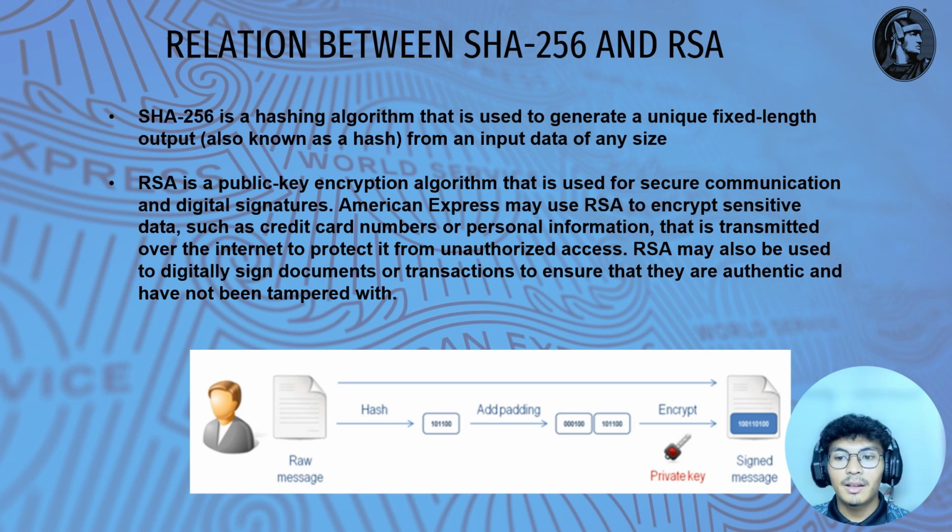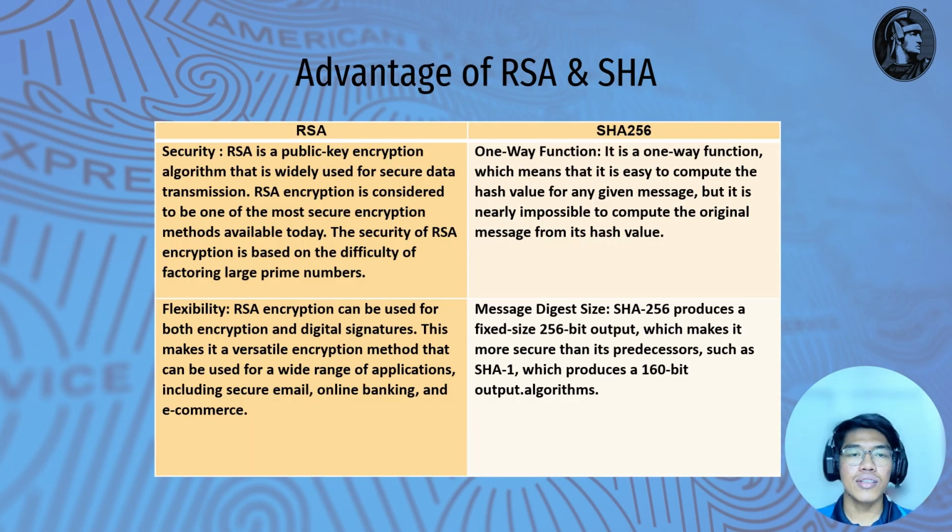RSA is a public key encryption algorithm that is used for secure communication and digital signatures. American Express may use RSA to encrypt sensitive data such as credit card numbers or personal information that is transmitted over the internet to protect it from unauthorized access. RSA may also be used to digitally sign documents or transactions to ensure that they are authentic and have not been tampered with. Next is the advantage of RSA and SHA.